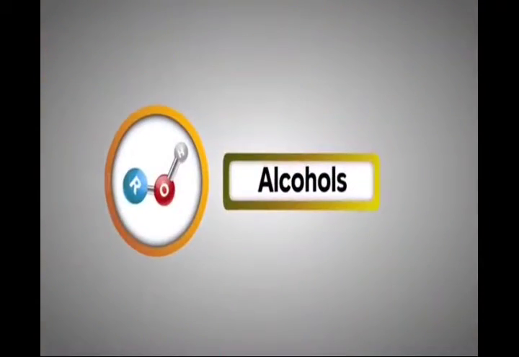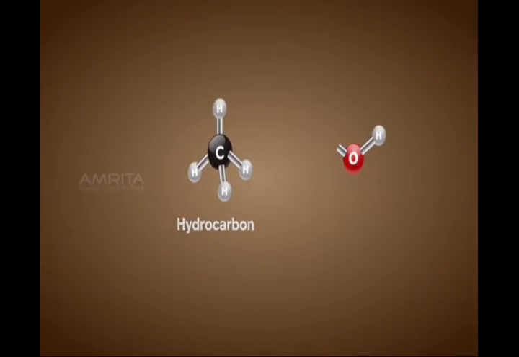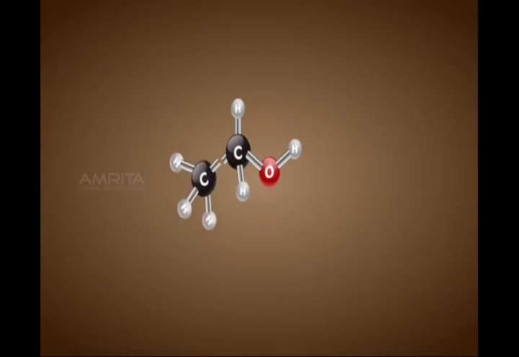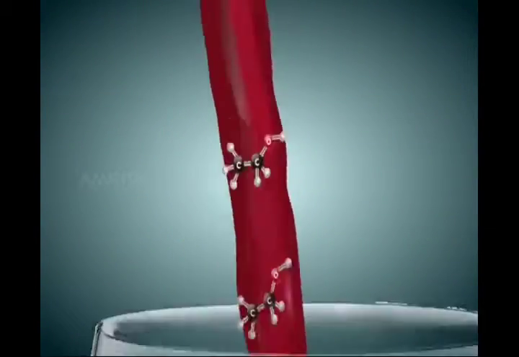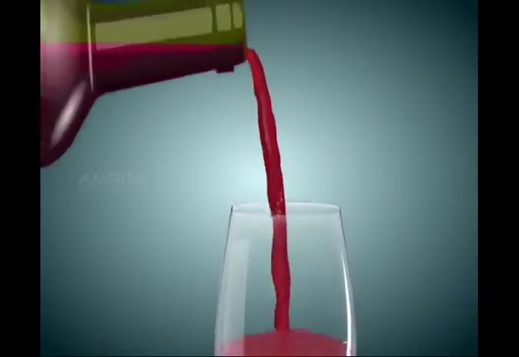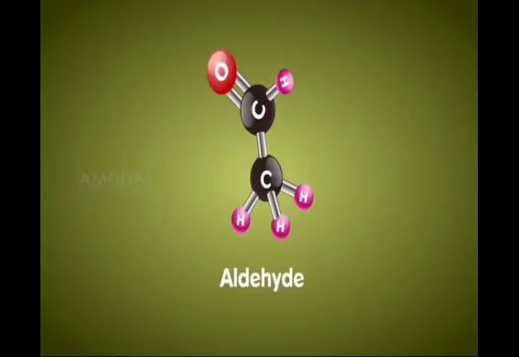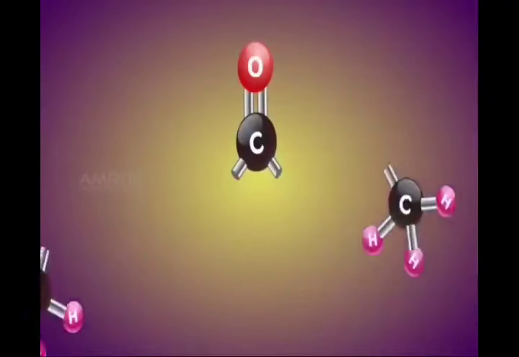Coming to the next functional group, it is alcohol. In the hydrocarbon chain, if oxygen comes as a heteroatom instead of one hydrogen, it is called methyl alcohol or methanol. If in a two-carbon compound one H is replaced by an OH group, it is ethanol. Ethanol is commonly seen in wine and beer. It is a natural alcohol. Aldehyde is a functional group you can commonly see in almond and vanilla leaf. CHO is the functional group.